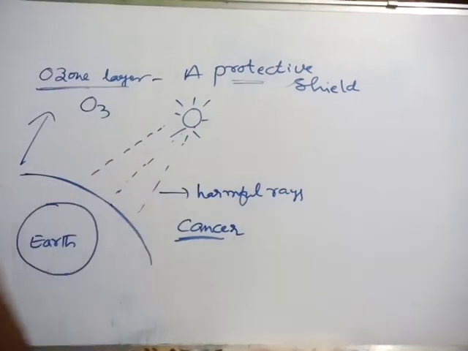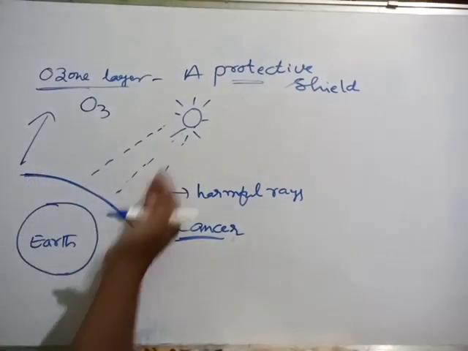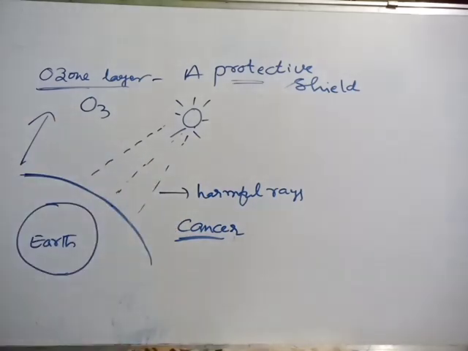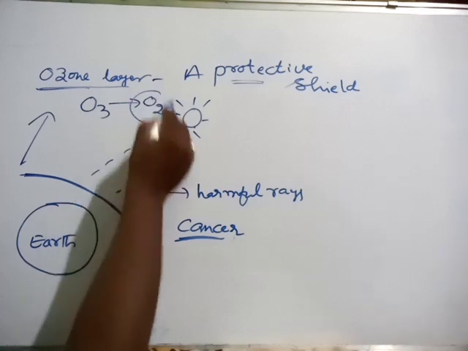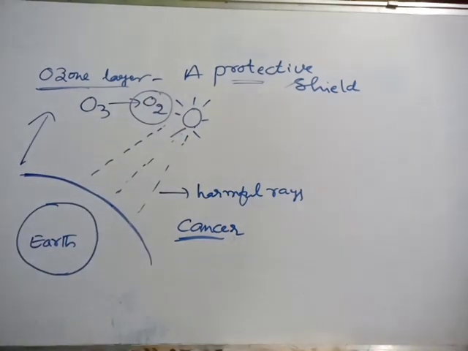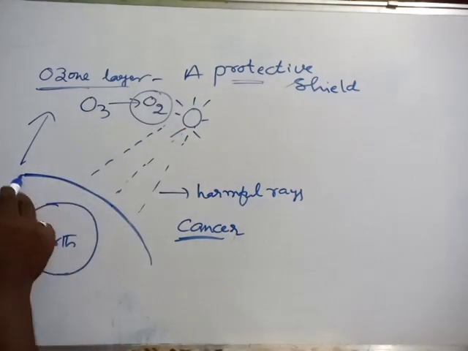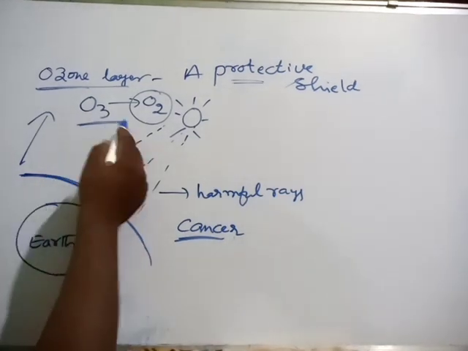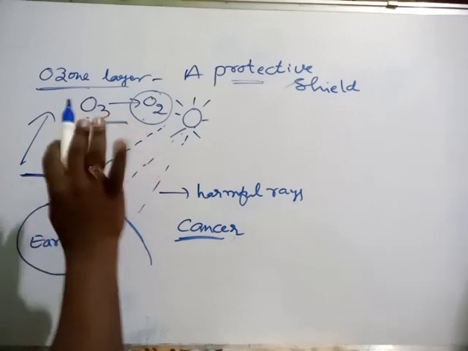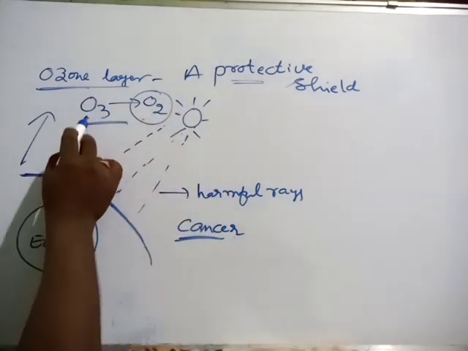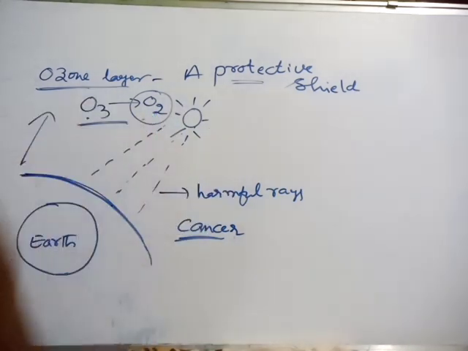So what is happening here? When this ozone layer receives the heat from the sun, it is converted into oxygen. This oxygen we require, no harmful effect. See, this is the process. This is also a chemical change, because ozone is different from oxygen, oxygen is different from ozone, both are different only. So from the ozone we are getting oxygen. That's why it is also one chemical change, okay.